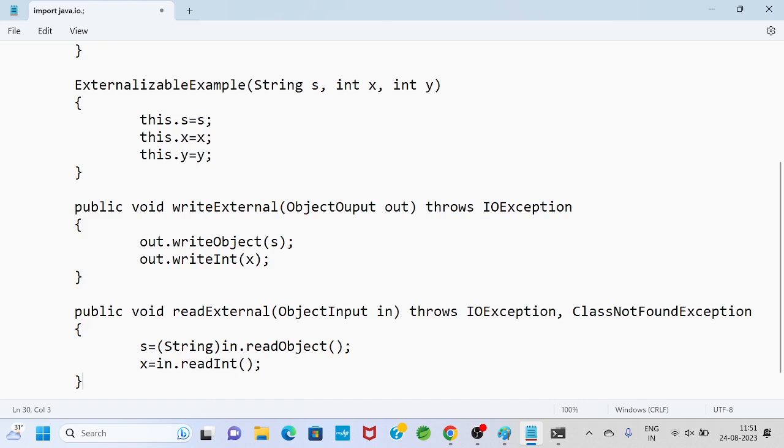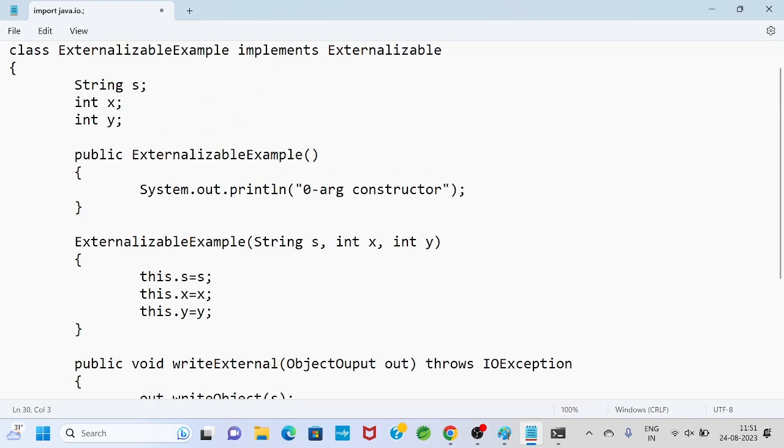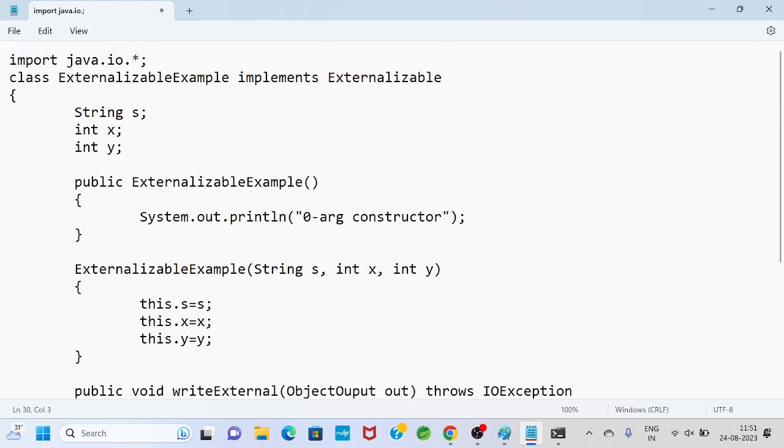So again I'm repeating what I did. Now I have taken one class and written all these things in a single class.